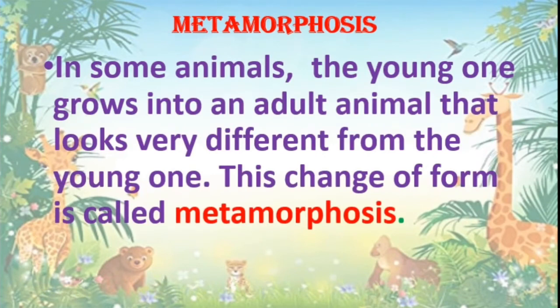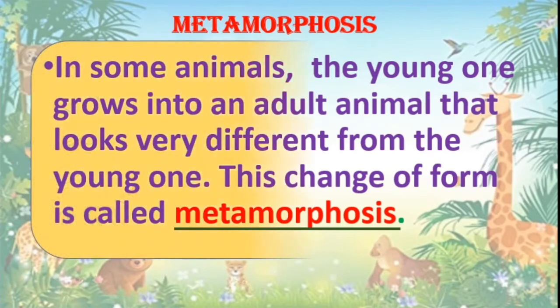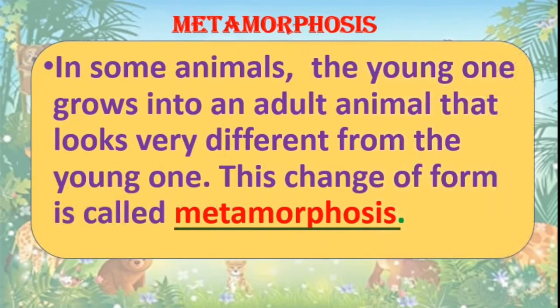Metamorphosis. In some animals, the young one grows into an adult animal that looks very different from the young one. This change of form is called metamorphosis. I hope you understood the meaning of metamorphosis.